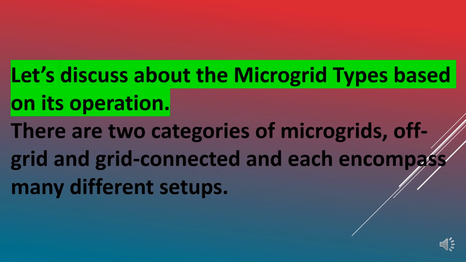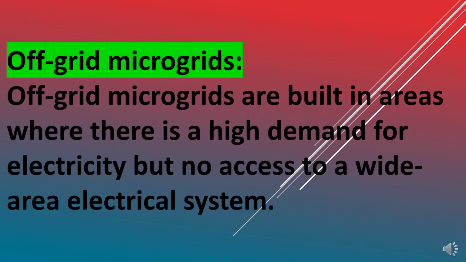Let's discuss the microgrid types based on its operation. There are two categories of microgrids, off-grid and grid-connected, and each encompass many different setups. Off-grid microgrids are built in areas where there is a high demand for electricity, but no access to a wide area electrical system.